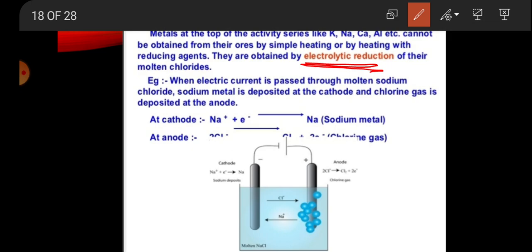This is the main important question. What is electrolytic reduction? When electrical current is passed through molten sodium chloride, sodium metal is deposited at the cathode and chlorine gas is deposited at the anode. So highly reactive metals cannot be obtained by simply heating or reducing. They can be obtained by electrolytic reduction.